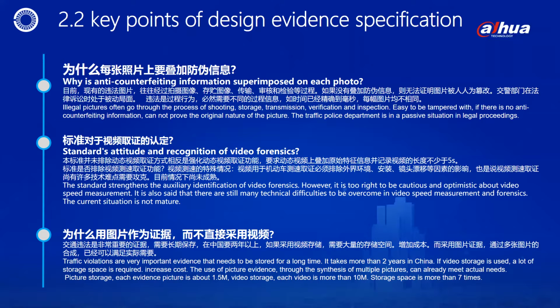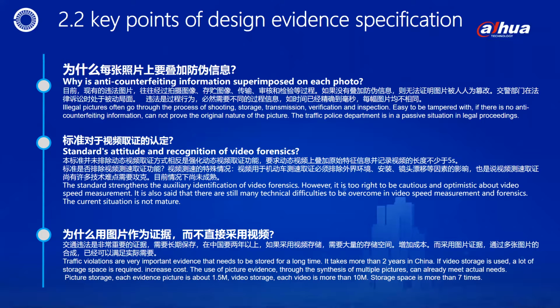When video is used for motor vehicle speed measurement and evidence collection, the influence of external environment, installation, lens drift and other factors must be excluded. Which also means that there are still many technical difficulties to be overcome in video speed measurement and evidence collection. At present, it is not yet mature.